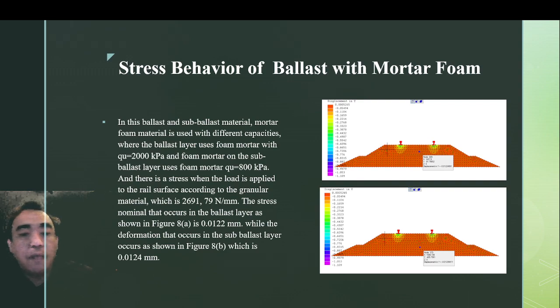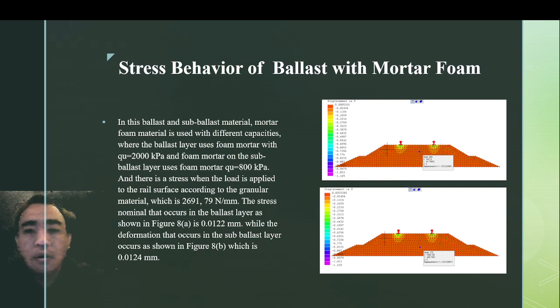This is deformation. Deformation is 0.0122 millimeter, while deformation that occurs in the subballast layer is 0.0124 millimeter. So it is small compared with granular material.